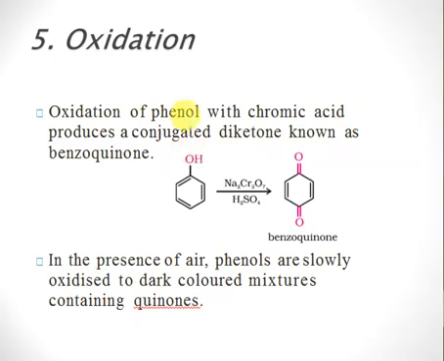So when we treat this phenol with chromic acid, what we get is benzoquinone, right? So we have carried out an addition of OH here. In presence of air, phenols also undergo slow oxidation to form quinones, but the reaction is very slow. But if you have to make the reaction very rapid, just make use of chromic acid, right?